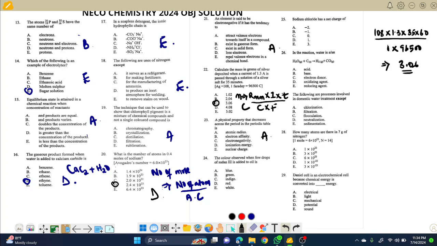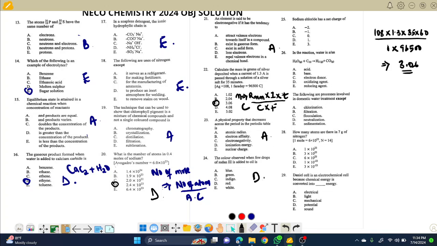That is under what we call periodicity. Those are physical properties of the periodic table. The next question is: the color observed when a few drops of Sudan III is added to oil is dash. The color of Sudan III in the oil test is red. Red is choice D. Please note that, very important.